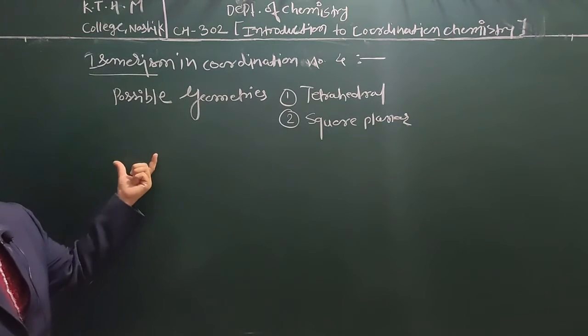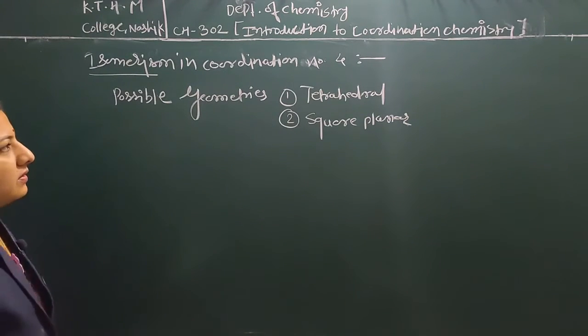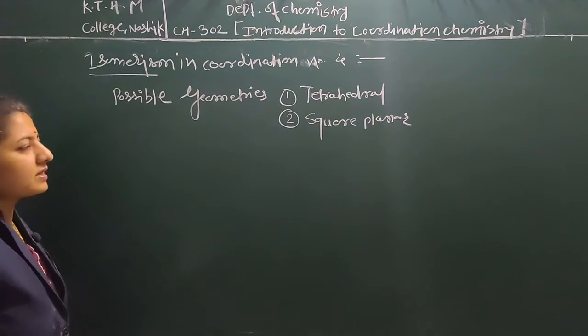So first we are going to discuss the geometrical isomerism in tetrahedral and square planar complexes.